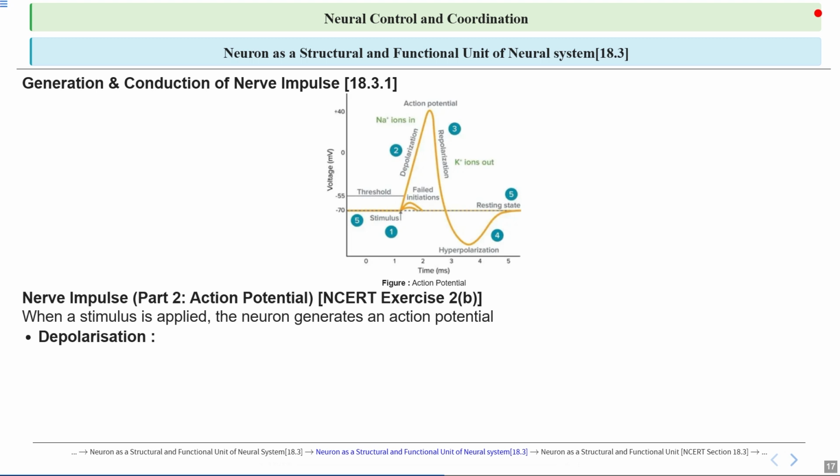Now, during depolarization, what happens? The cell membrane at the stimulated site becomes very leaky to sodium ions, allowing a large number of sodium ions to rush into the cell. This sudden influx of positive charges makes the inside of the cell more positive compared to the outside, reversing the resting membrane potential. This rapid change in charge is a key step in the generation of an action potential, which is essential for transmitting electrical signals in neurons and muscle cells.